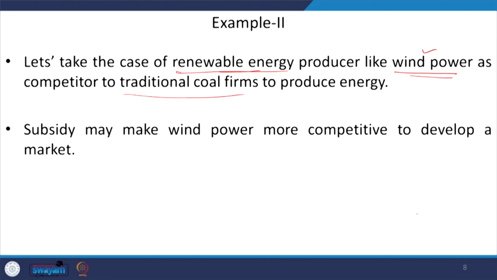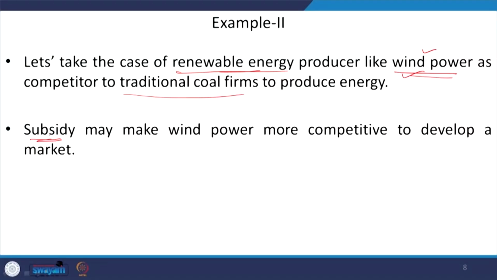Now the case is that if the government needs to see that this wind power production is competitive with respect to the conventional sources of energy producers, then the subsidy can be one of the incentives for making wind power more competitive with respect to traditional forms of energy production, right.